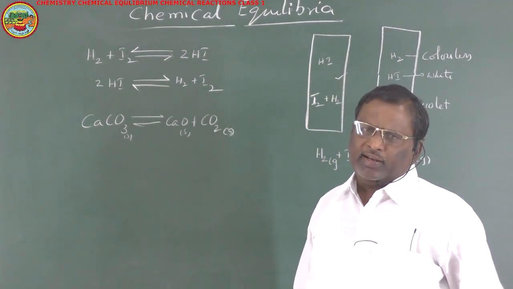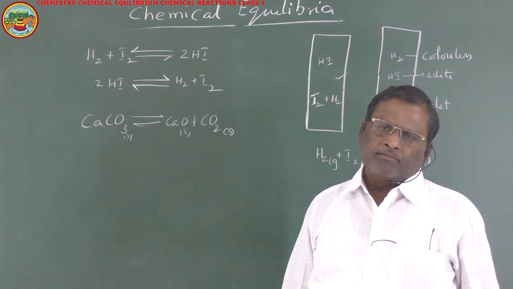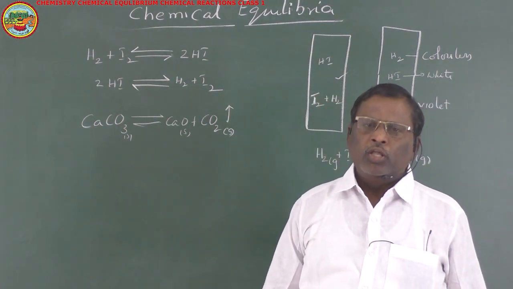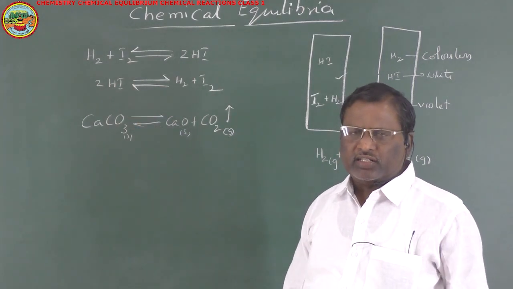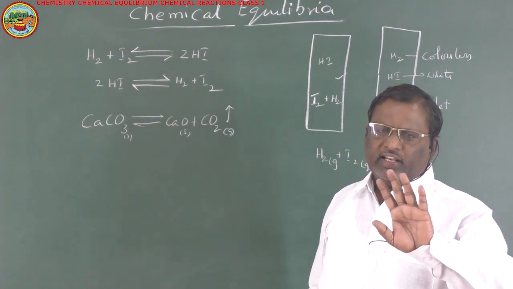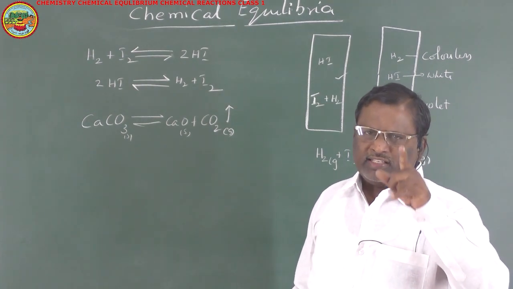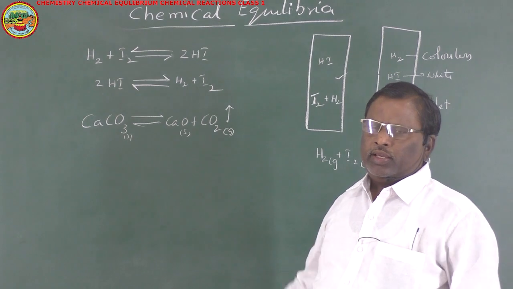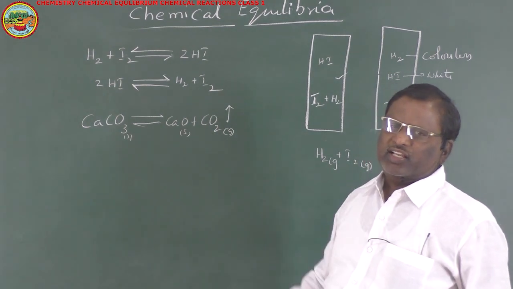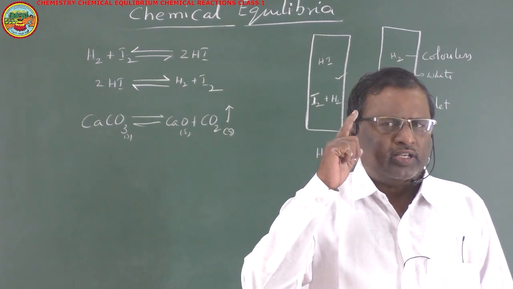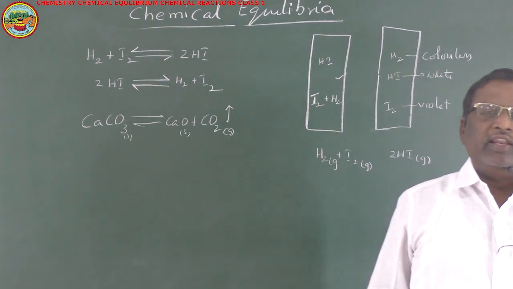Now in the lime kiln, if we allow carbon dioxide to escape, though it is a reversible reaction, it will not attain equilibria. The equilibrium state is established only when the reaction takes place in a closed container. This is the most important condition to attain equilibria.